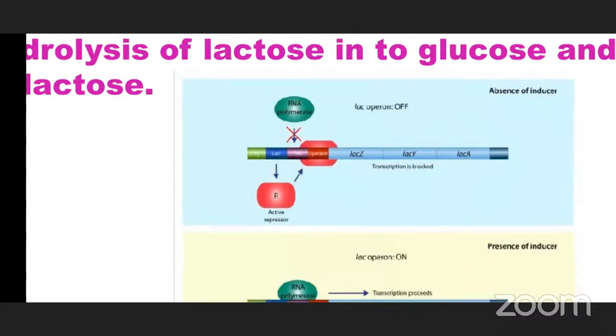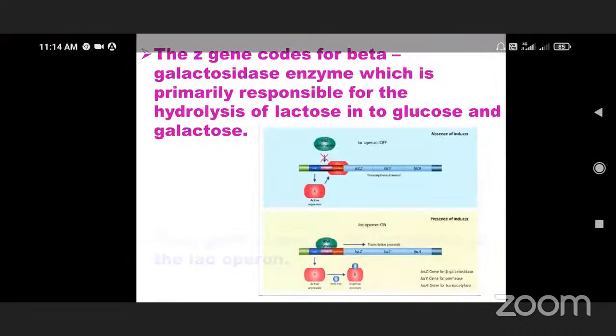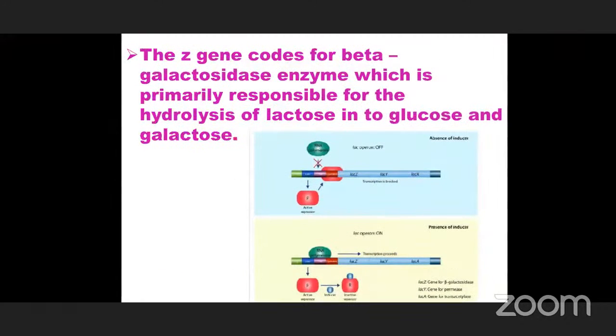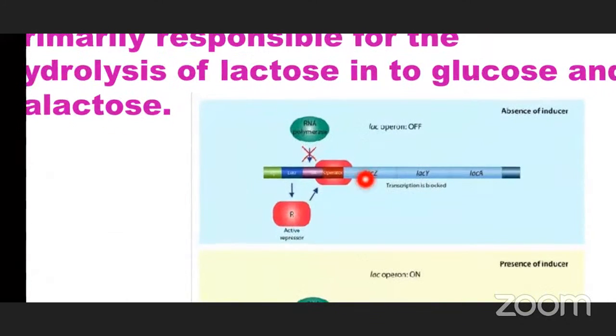The lac operon consists of one regulator gene, the promoter region, the operator region, and three structural genes Z, Y, and A. Along with this, it has the I gene. The I gene codes for the repressor of the lac operon.